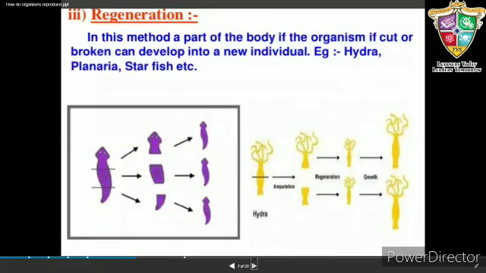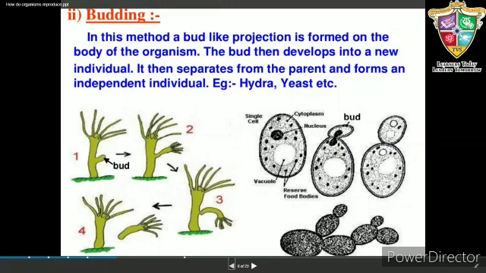Now, the next type of asexual reproduction is budding. Formation of a new individual from an outgrowth of a parent individual is called budding. Budding occurs in yeast, some protozoans, and certain lower animals like hydra, etc. In multicellular organisms such as hydra, a bulging on the body appears as a result of repeated mitotic divisions in the cells.